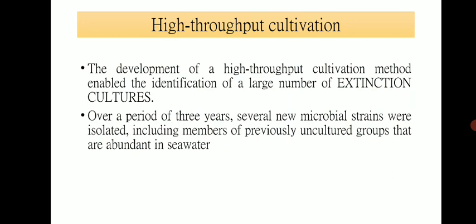To tackle this problem, high throughput cultivation strategies were developed, and these methods enabled identification of a large number of extinction cultures. Over a period of 3 years, several new microbial strains were isolated, including members of previously uncultured groups that are abundant in seawater.